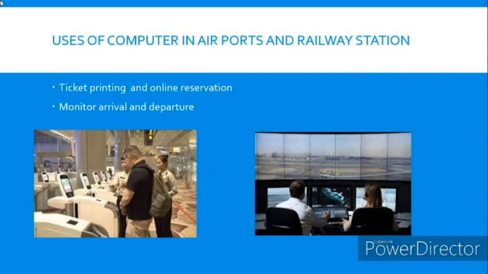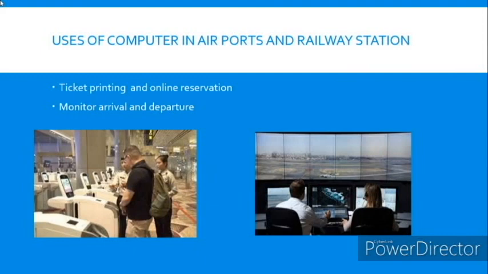Next is uses of computers in airports and railway stations. Mainly in airports and railway stations, computers are used for online ticket reservation, and to monitor the arrival and departure of trains and aeroplanes.